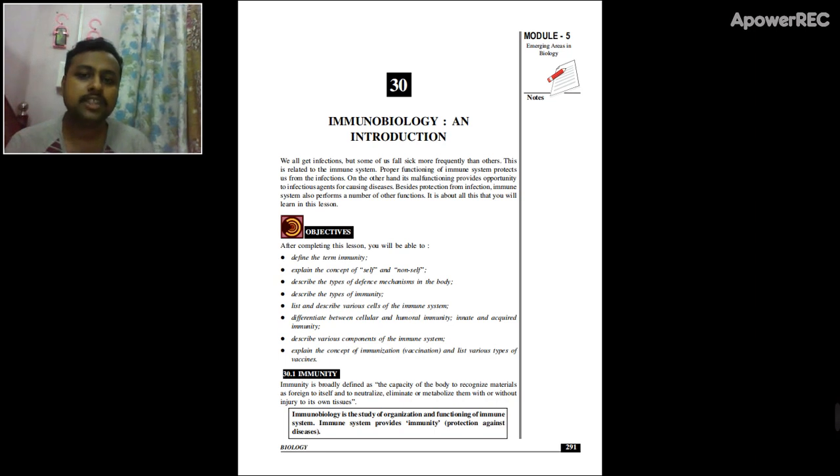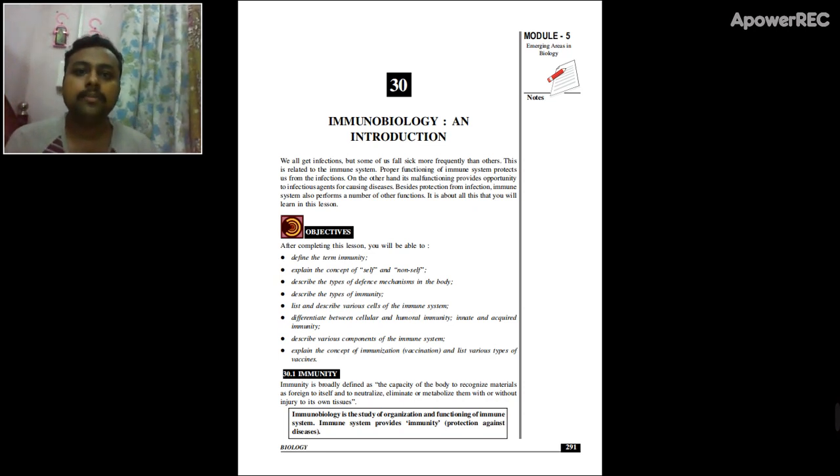The credit for the establishment of immunology goes to various scientists such as Edward Jenner, Louis Pasteur, and McNichol. The important term in immunology is immunity, which is defined as the body's ability to distinguish or fight against foreign substances without harming the body. So it's like a body's ability to protect itself.